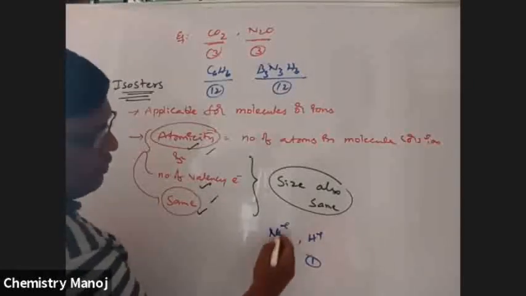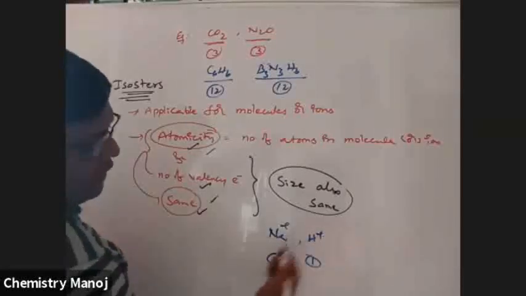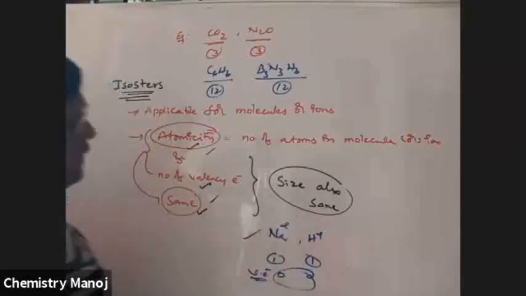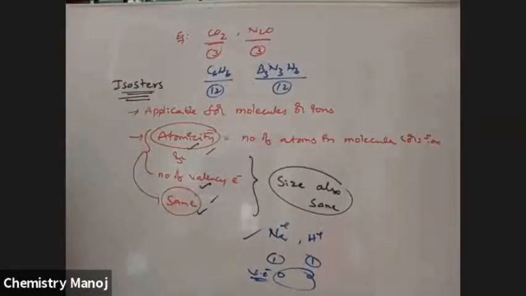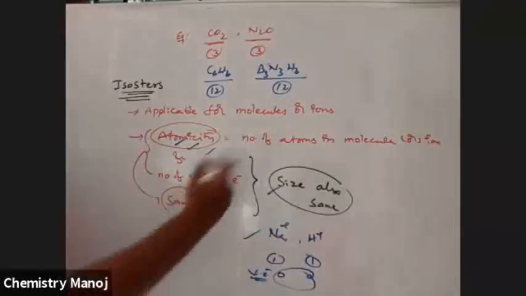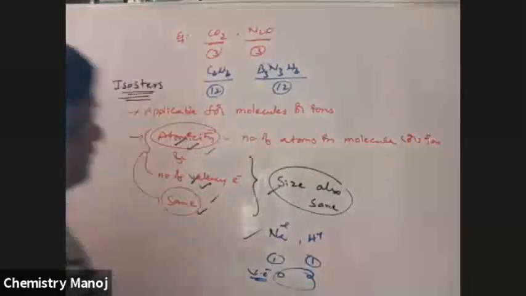Number of valence electrons: here 0, and here also 0. Now these are taken as isosters. So atomicity, number of valence electrons, and sometimes size may be the same. These conditions define isosters.